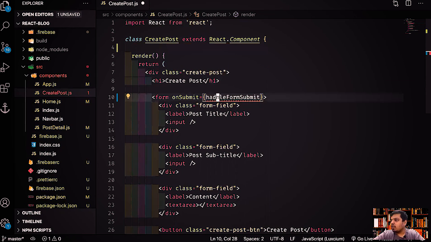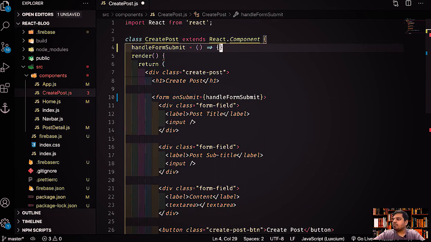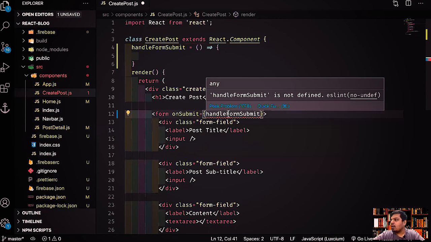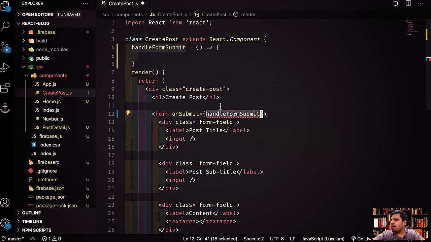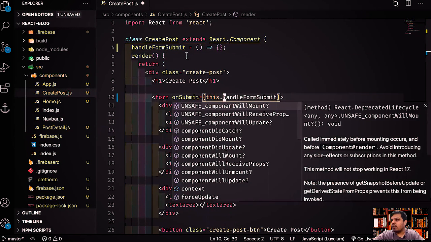Spelling is wrong. Get this handleSubmit equals a function, right? And this will basically handle form submit. Let's copy this, paste it, save it, and this should be this.handleFormSubmit.